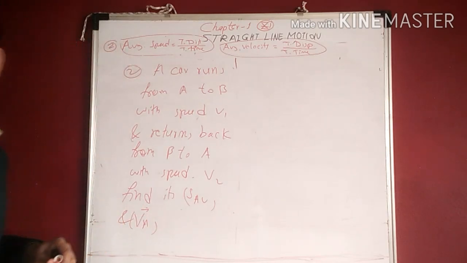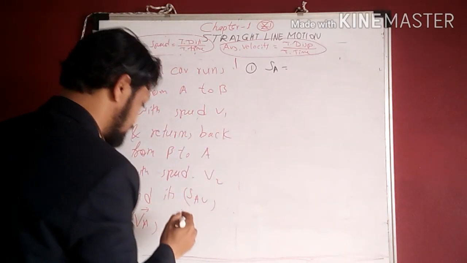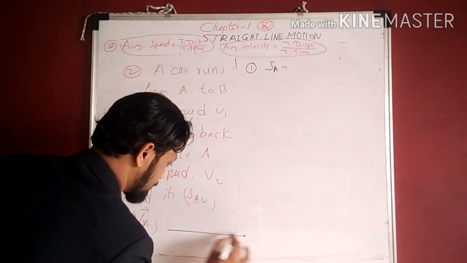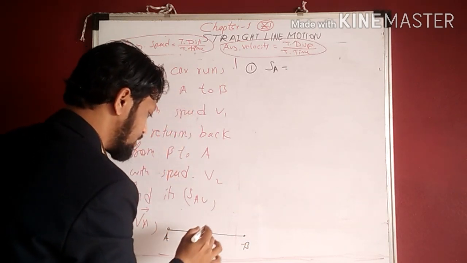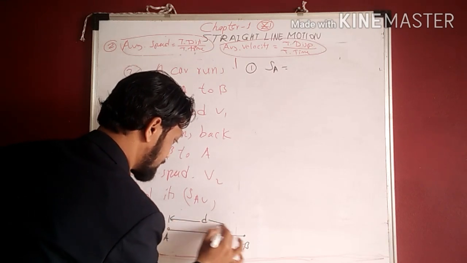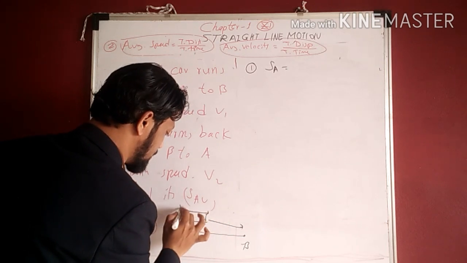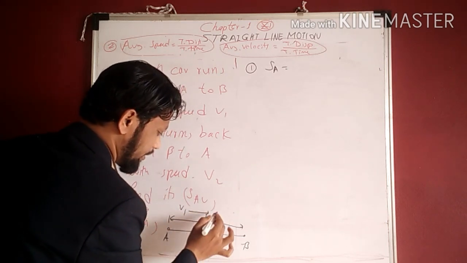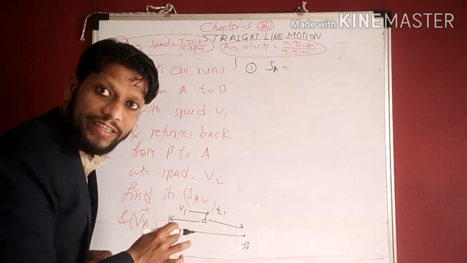Okay, we'll use a diagram to solve this question. This is a diagram. Suppose A to B, so the distance is d from A to B. It goes from A to B with velocity v1 in time t1 by traveling a distance d.